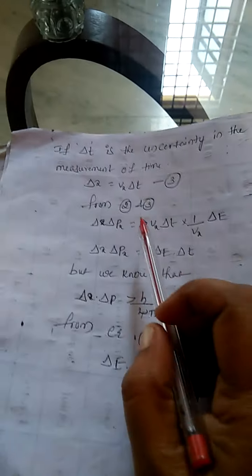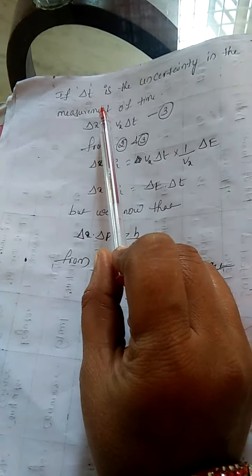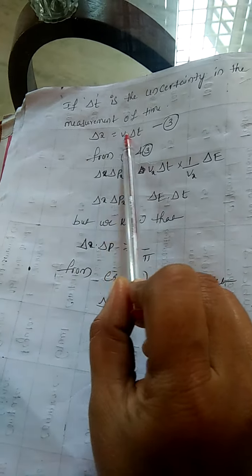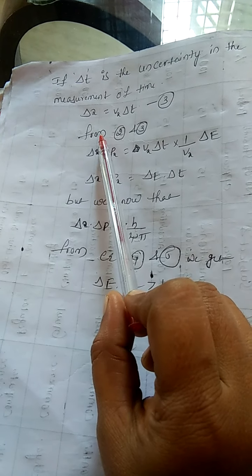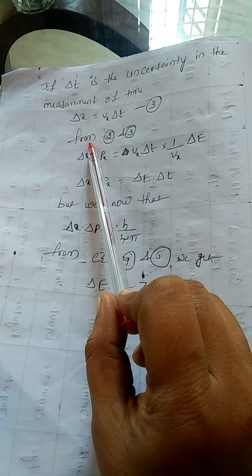Now suppose delta t is the uncertainty in the measurement of time for the free particle.